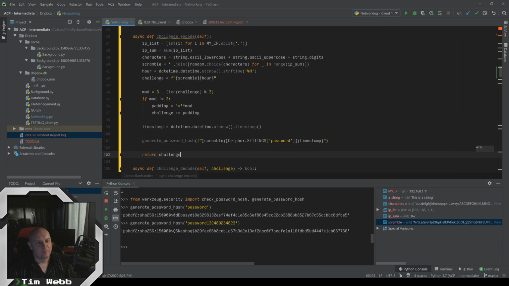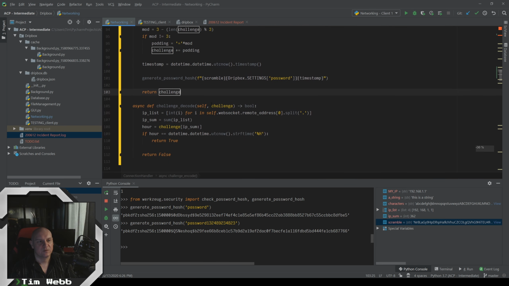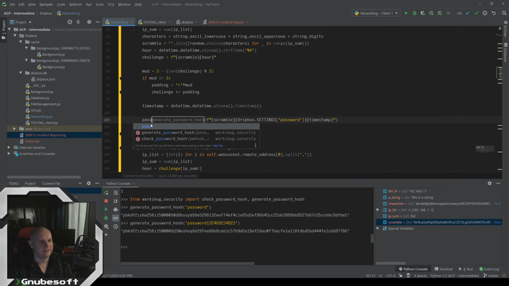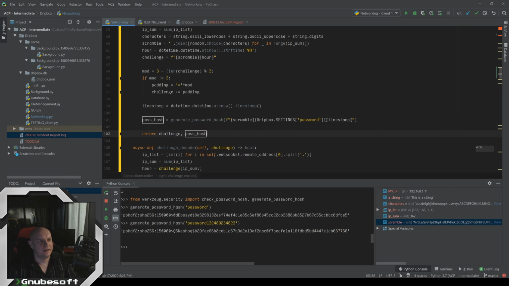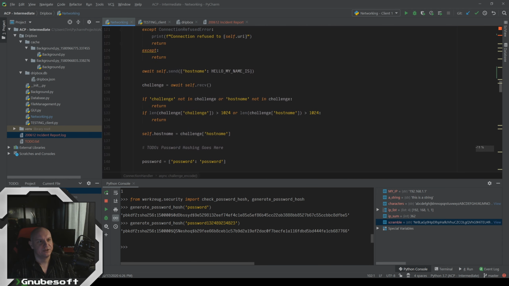And now we need to make sure that the recipient, because right now he's only getting this challenge thing, and he knows how to get the scramble out of that, but he also needs to know the timestamp when we assigned this. So we can now return the pass hash, and we need to also make sure that we're returning the timestamp so that when we're at this welcome stage here,